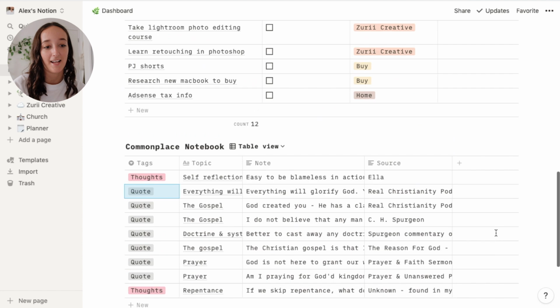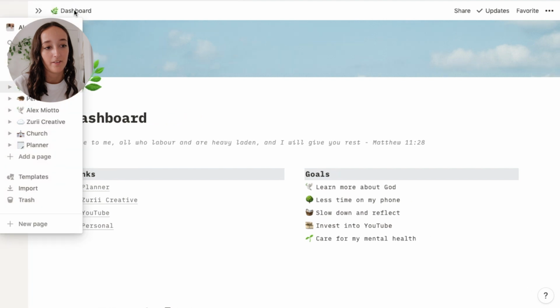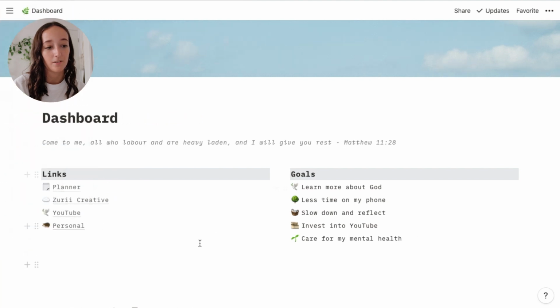So that is everything that I have on my dashboard, not too much stuff. But now I will show you guys a little bit more of my other pages. So I have everything linked on the side here too, but you can put this away. I like to be able to see everything there if I'm just navigating with this.